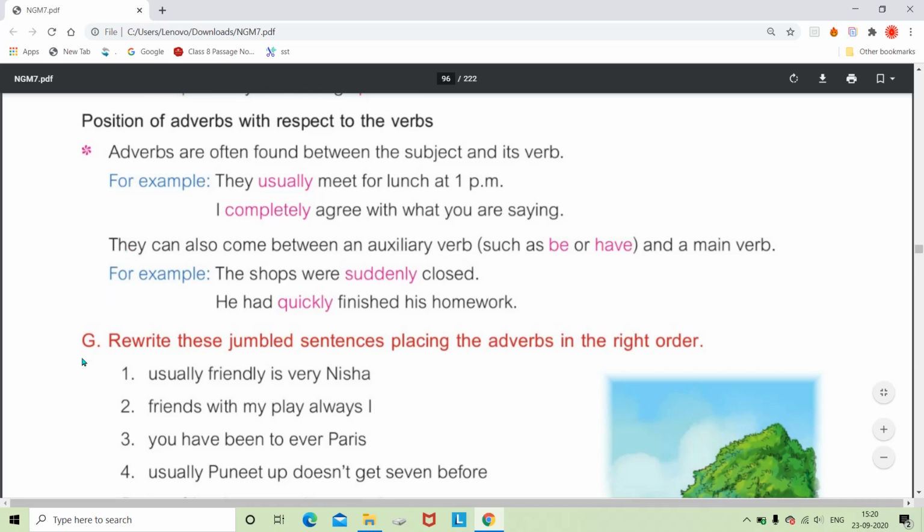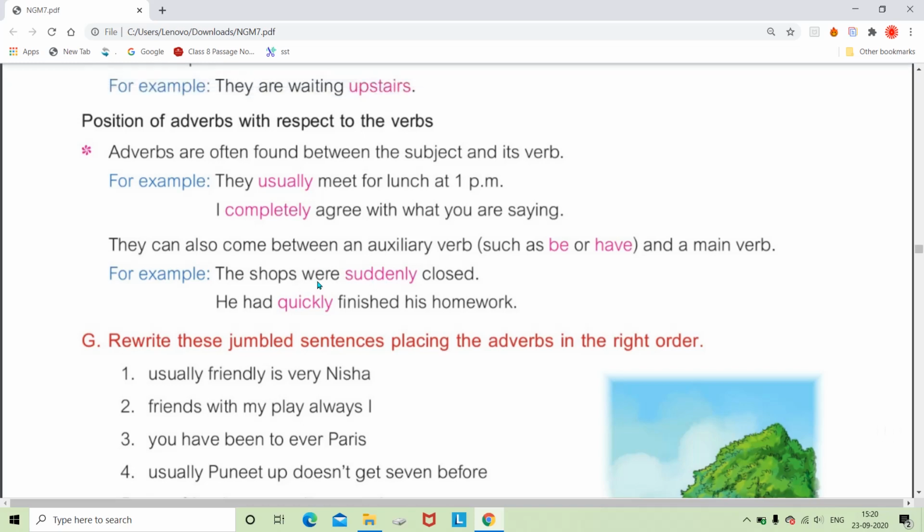Then adverbs can also come between an auxiliary verb and a main verb, like were and closed. The shops were suddenly closed. So here were is the to be form, or we can say just the auxiliary verb. Fine. In auxiliary verbs we can have both to be verbs and have verbs.